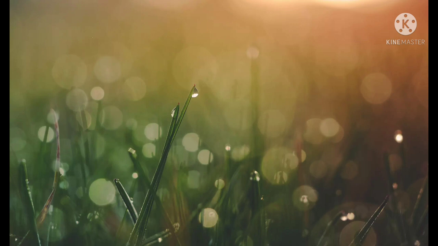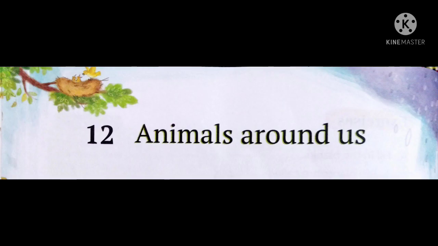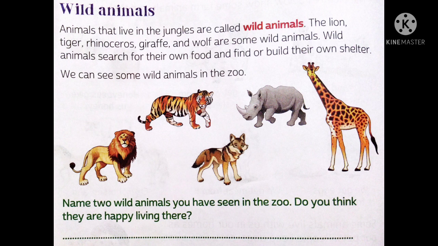Today we will continue chapter number 12, Animals Around Us, in our EVS class, which is there on page number 66 of your book. Last day we studied about different types of animals like domestic animals, farm animals, their uses, then pet animals and some unwanted animals which we can find in our house. Today we will continue with wild animals.